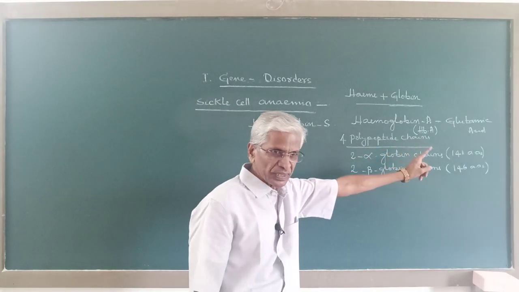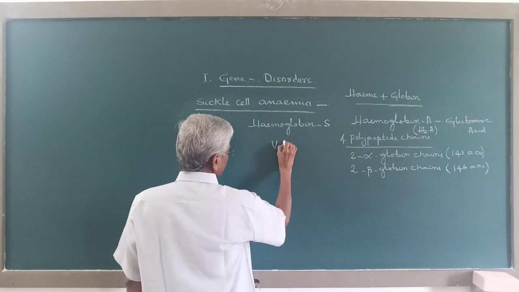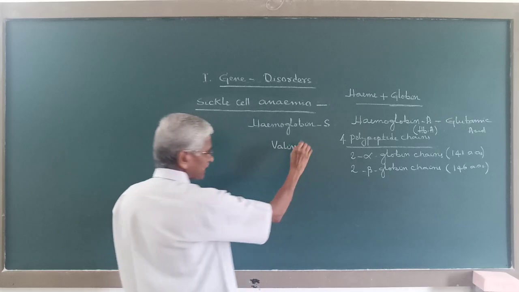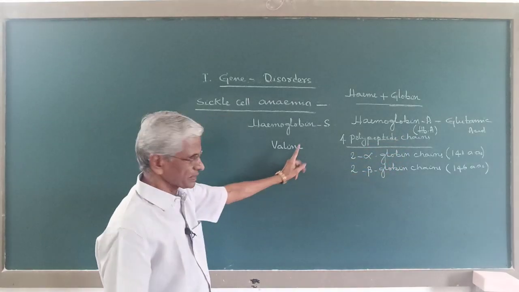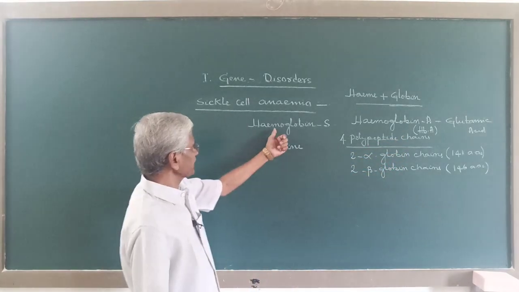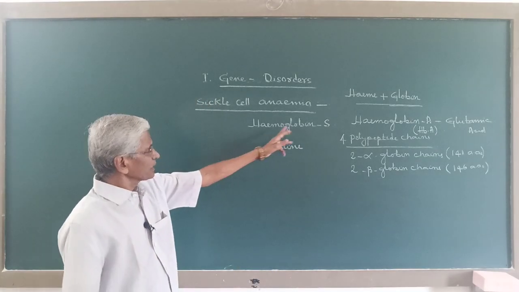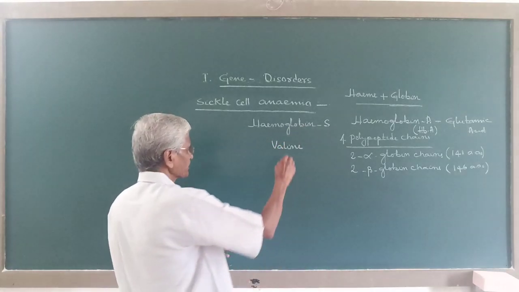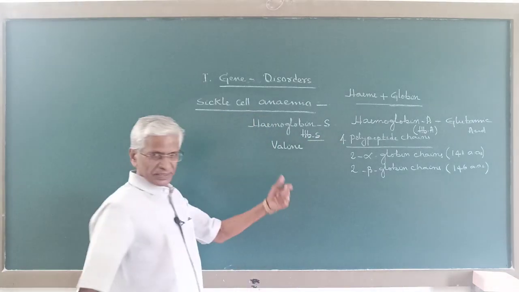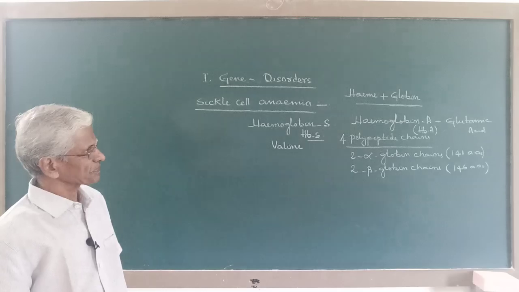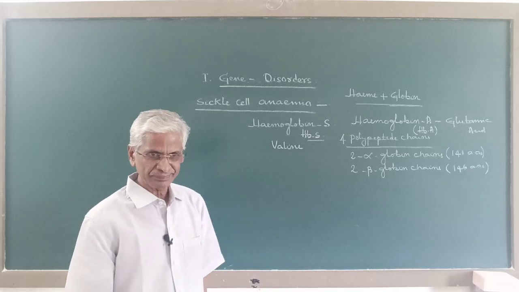Now, if glutamic acid is replaced by another amino acid called valine, then the hemoglobin will not be a normal hemoglobin, but an abnormal hemoglobin, or this is what is called hemoglobin S. So there is only one amino acid difference. There it is glutamic acid and here it is valine.